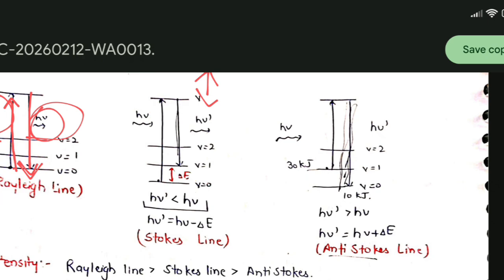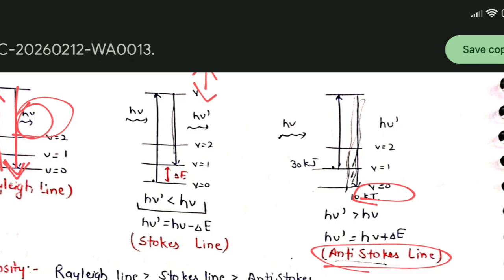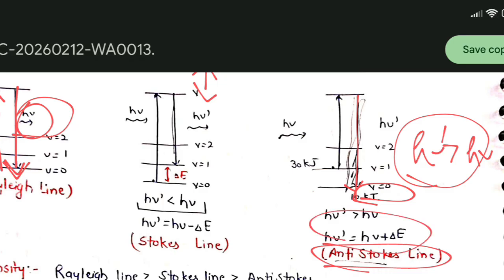And in anti-Stokes lines, the molecules are not present at the lower level, v equal to 0. They are present at higher levels, like v equal to 1 or v equal to 2. So when light of h mu goes in, we get back energy h mu dash. Here we can see h mu dash is higher than h mu, so we get higher energy radiation. Corresponding to this, we get anti-Stokes lines, right?